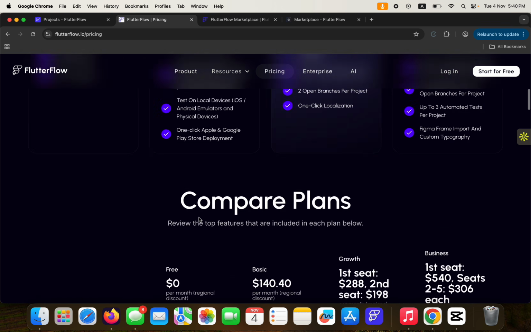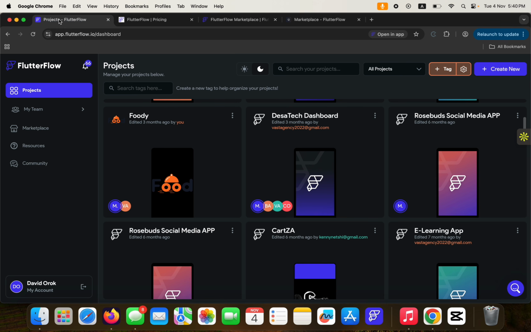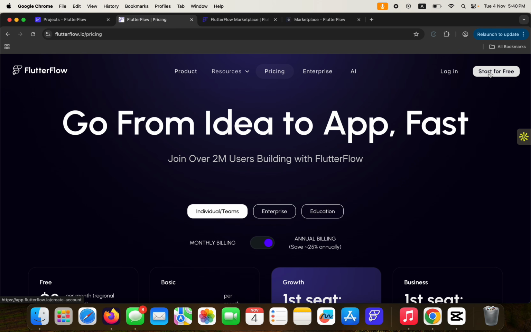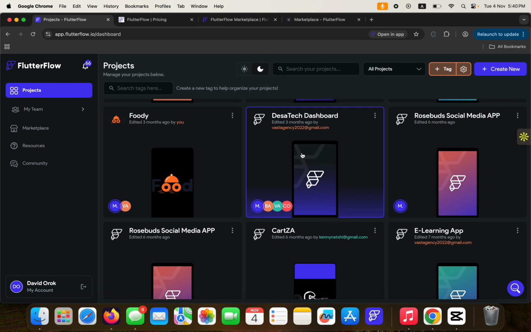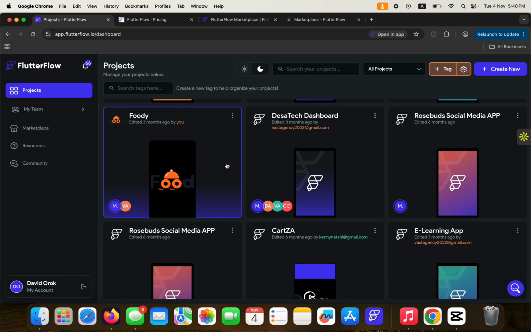That's it. So let's dive into the dashboard for FlutterFlow. If you don't have an account, just hit on start for free, and then you'll be able to sign up on FlutterFlow. And if you have an account already, just go ahead and log in and you will have access to the dashboard here. For me, I have a special access because of the fact that I am an ambassador, and that's why I provide you with this information and content teaching you how to build apps without coding.